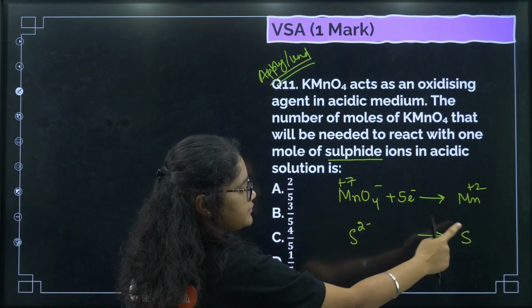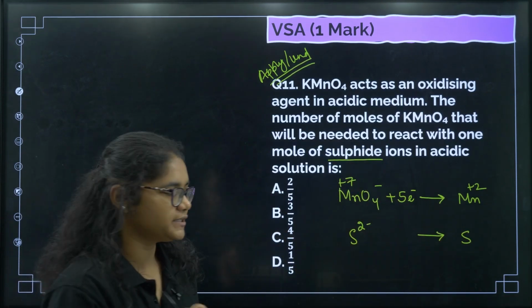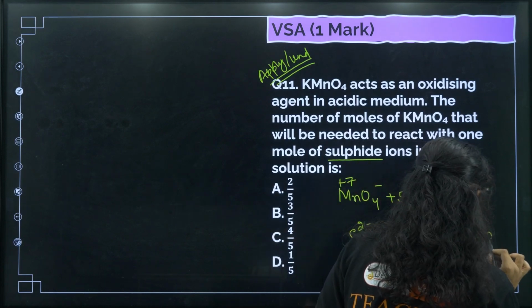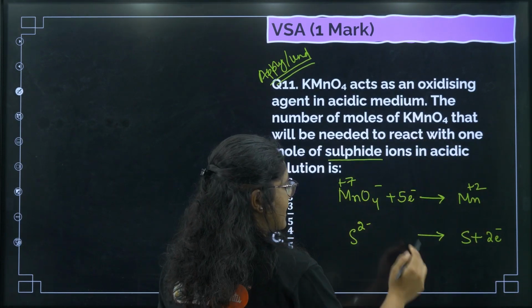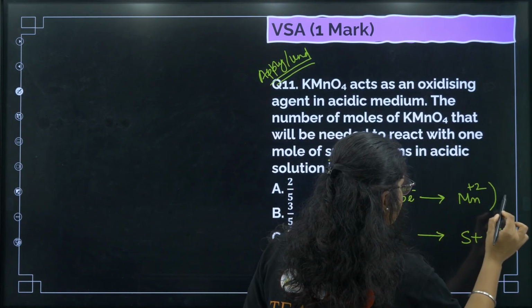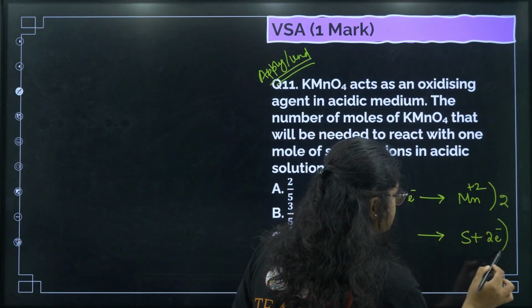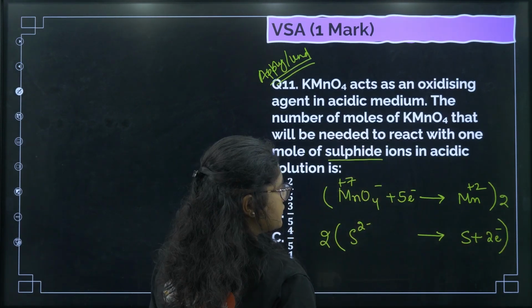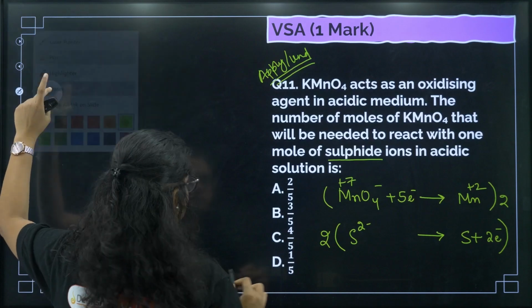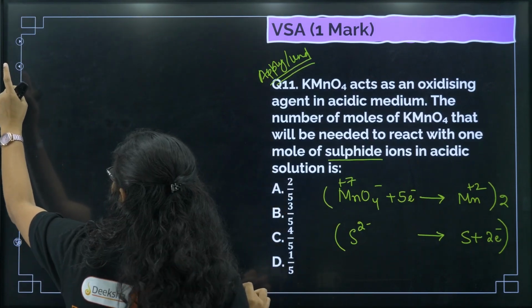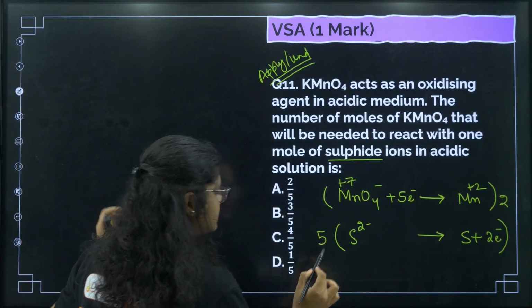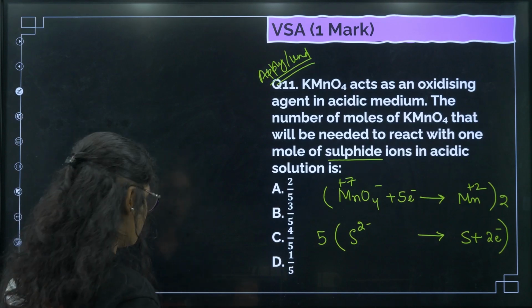So now here, minus 2 to 0, that is oxidation. So this will happen with the loss of 2 electrons. Right? Now to balance out the equation, what can I do? I can multiply this equation with 5 and this equation with 2. Sorry, one second. This equation with 5. The number of electrons lost and gained should be the same. So what will I get?